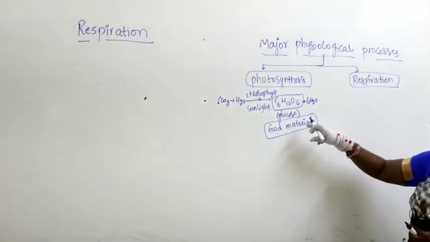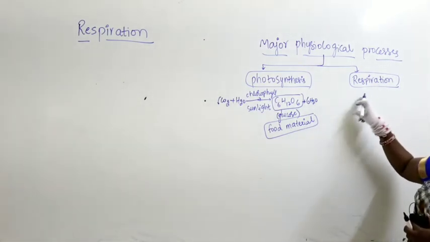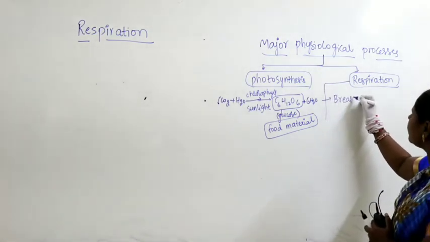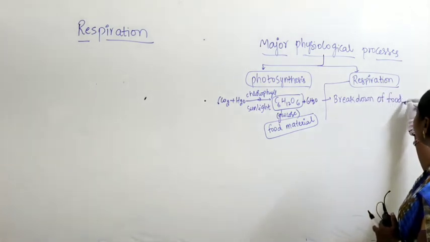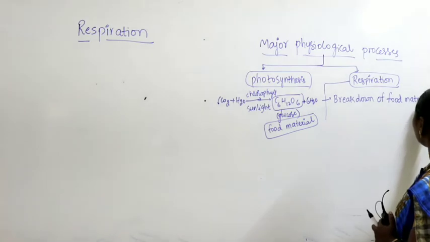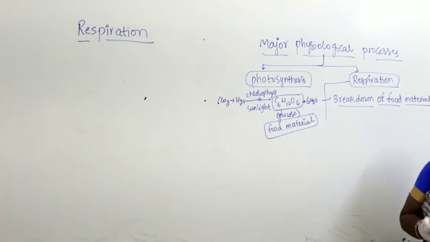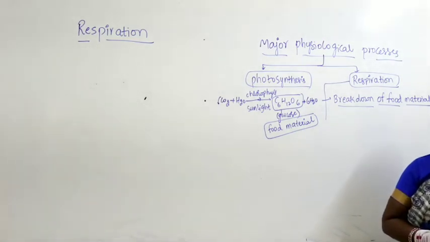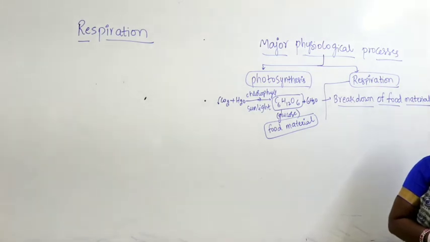Once the plant prepares the food material in photosynthesis, it undergoes the process called respiration. In respiration, what happens is the breakdown of food material. The food gets broken down, as a result there is a release of energy, and this energy will be supplied to the entire organism for various metabolic processes.